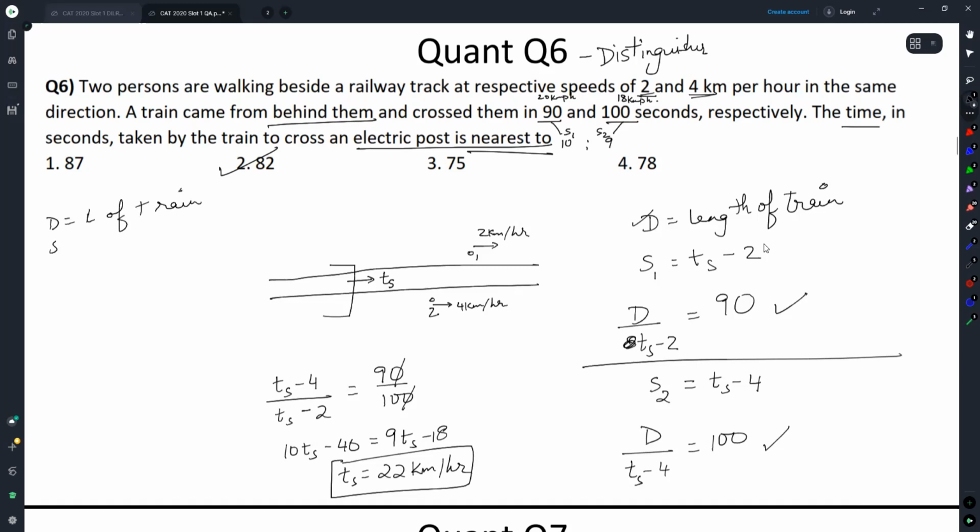Just that speed now is simply speed of train. So we need d by ts. The problem is ts we know, d by 22 kilometer per hour. This ts we know, this d we don't know, but we can figure out d from either of these expressions. Let us do that. Here d becomes d by 20 kmph equal to 90.